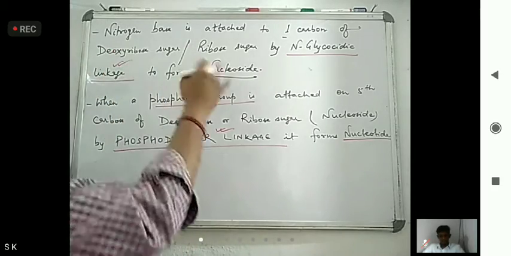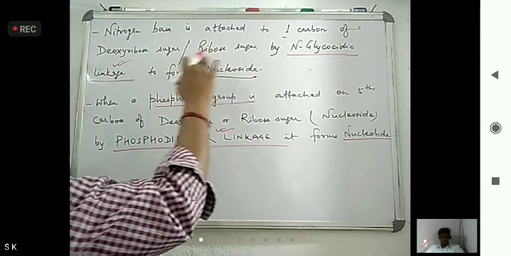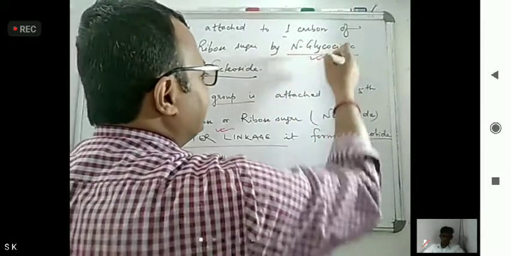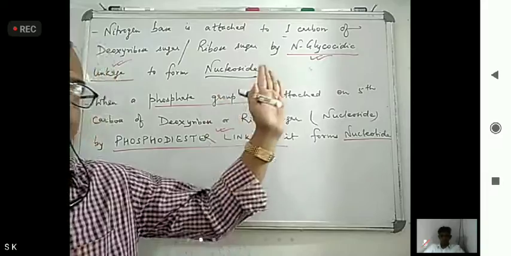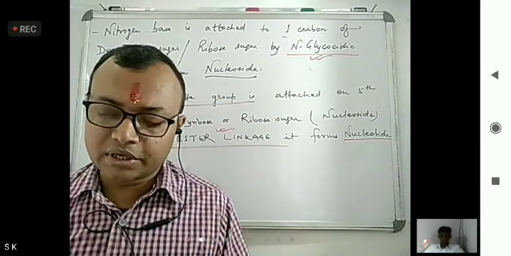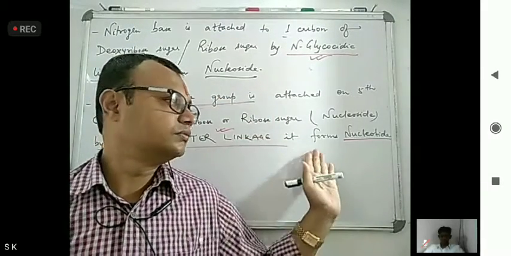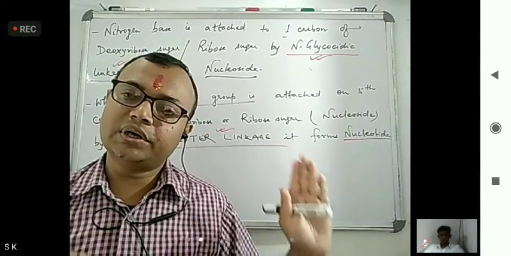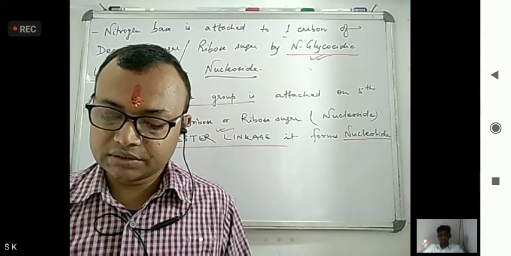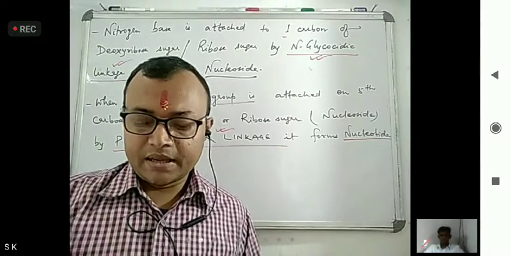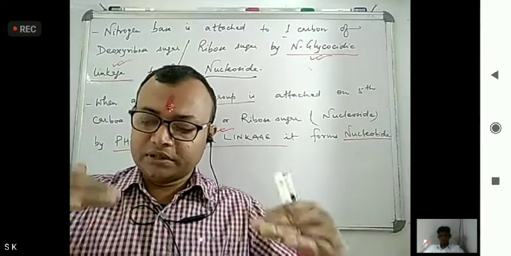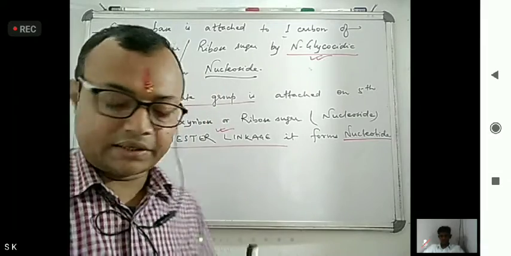And when the nitrogen base is attached to deoxyribose or ribose sugar, that is N-glycosidic linkage. These two you have to remember: first N-glycosidic linkage and next phosphodiester linkage.